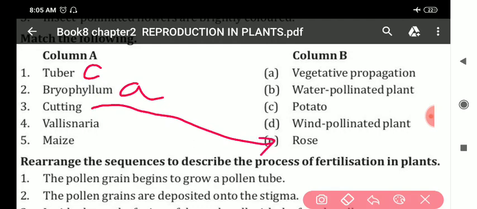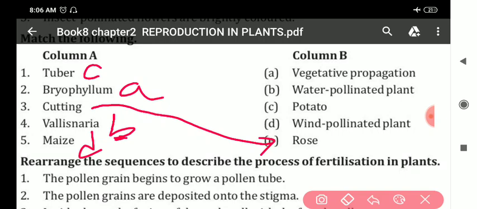Clear? E. Then Valsinaria. Valsinaria is water pollinated plant. So the answer is B. B is the answer for it. Clear? B. Valsinaria, water pollinated plant. Then maize. For maize, wind pollinated plant. D is the answer. Clear? D is the answer.